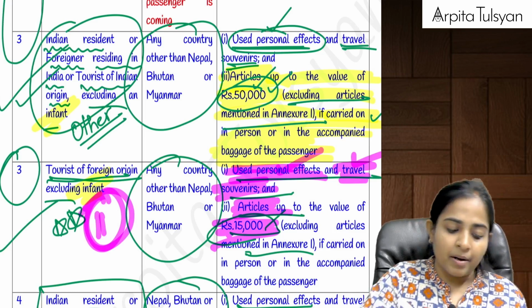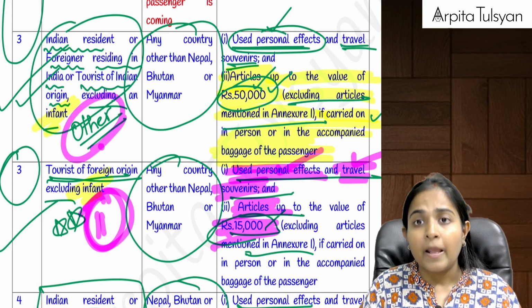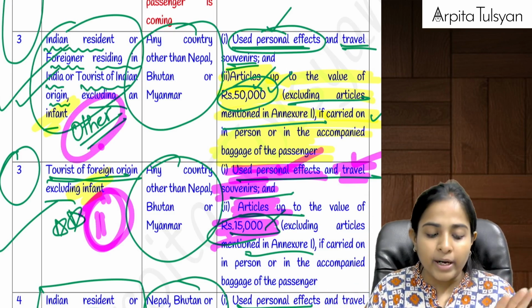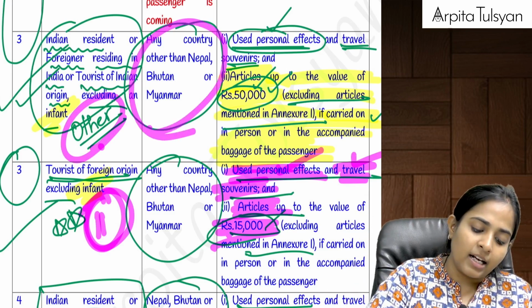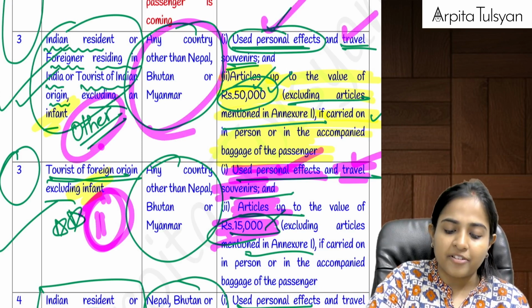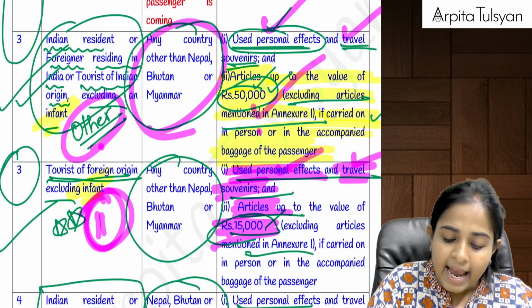Let's say there is any other person, maybe an Indian resident, or a person of Indian origin, who is coming from outside India to India, from any country other than Nepal, Bhutan, Myanmar. Then the same used personal effects, travel souvenirs and articles, but up to 50,000, excluding those mentioned in Annexure.